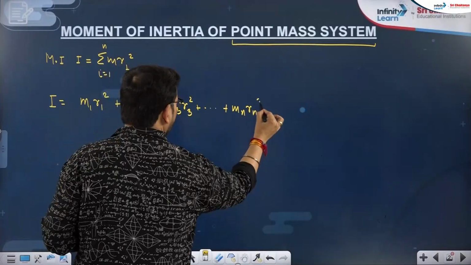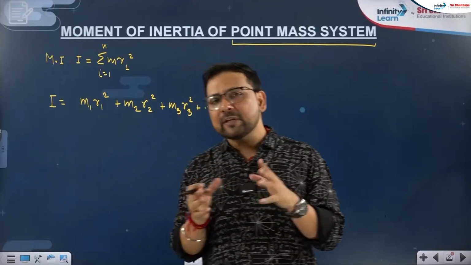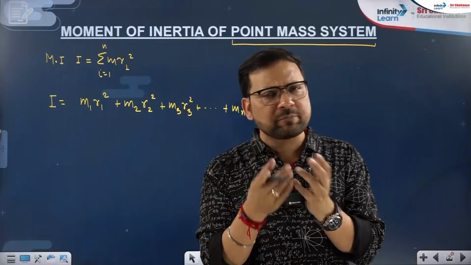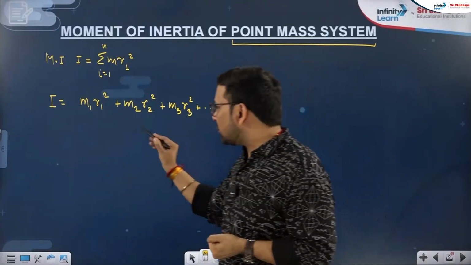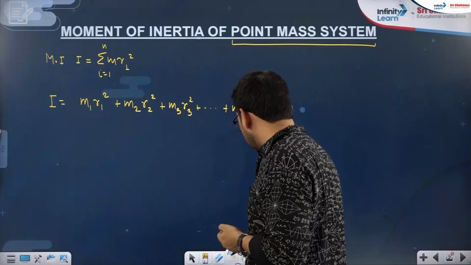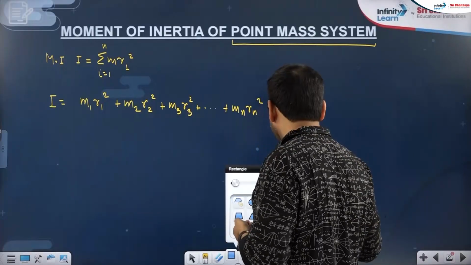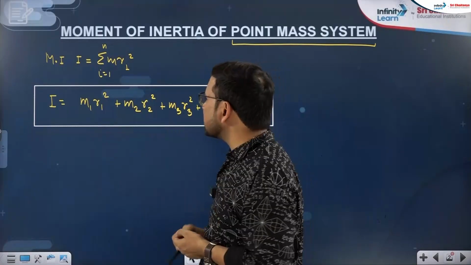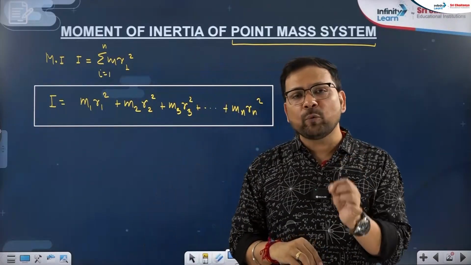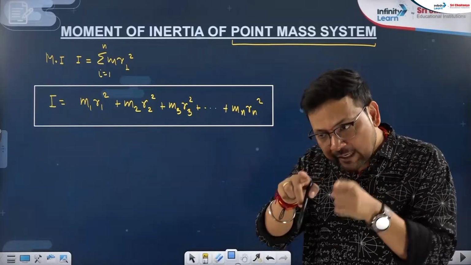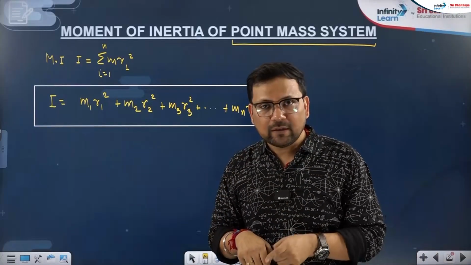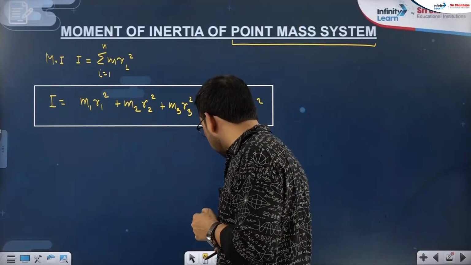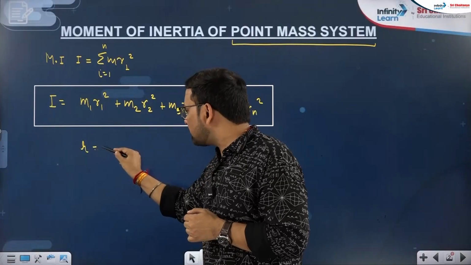You can see we are doing a scalar addition here. Although moment of inertia is a tensor quantity, mathematically you don't need anything special when you add here. You will simply use scalar addition. So keep that in mind. For a point mass system, a particle system, as many masses, as many moments of inertia we will calculate, right? And in that we will keep track that every r that we are writing is the perpendicular distance.